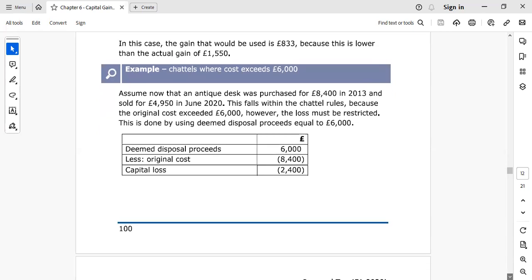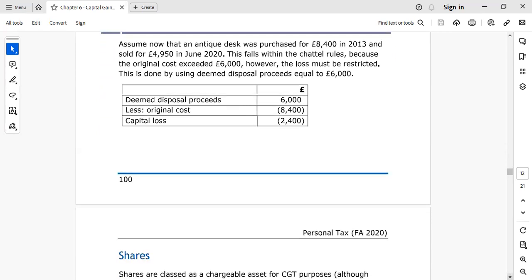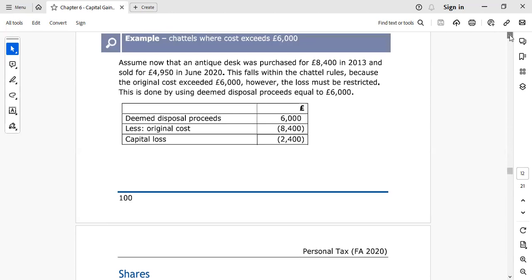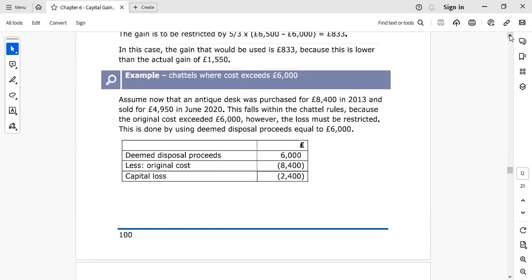In that case, there is a capital loss of 2,400. Because the original cost exceeds 6,000, the loss must be restricted. This is done by using deemed disposal proceeds equal to 6,000.